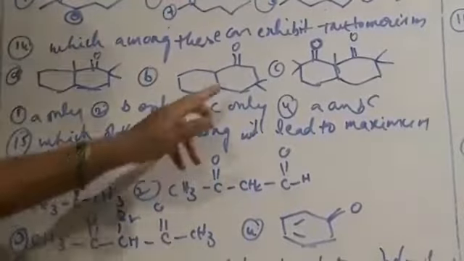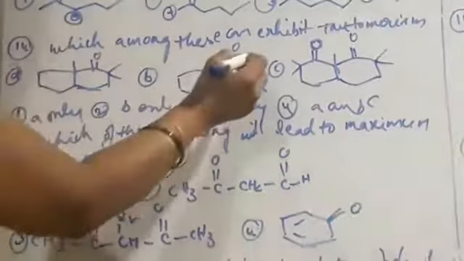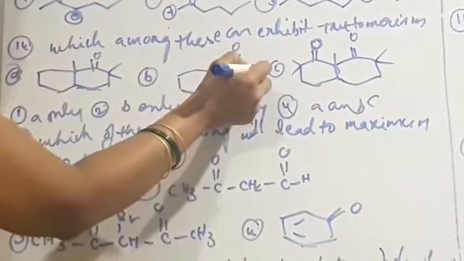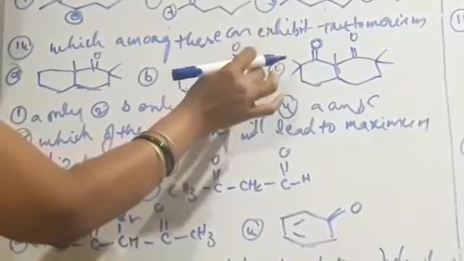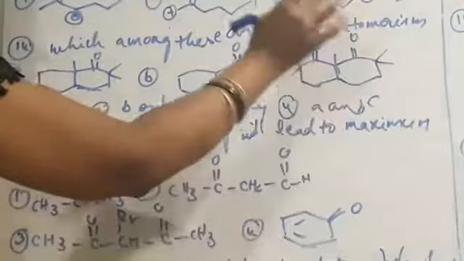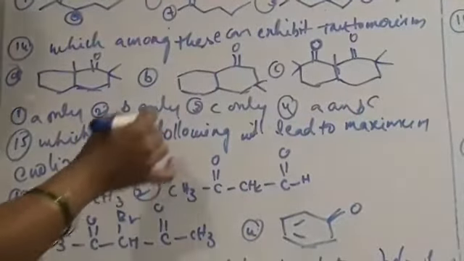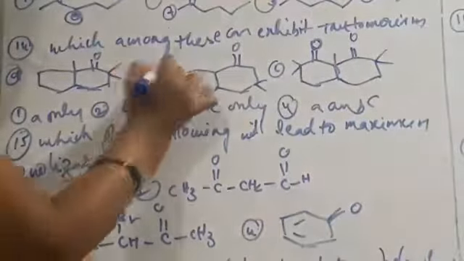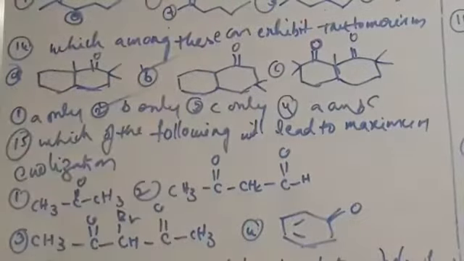And in this structure, if we consider the CH2 group, migration of proton is possible. And here also there is no possibility of migration of proton. So only this compound can exhibit tautomerism. So only B can exhibit tautomerism.